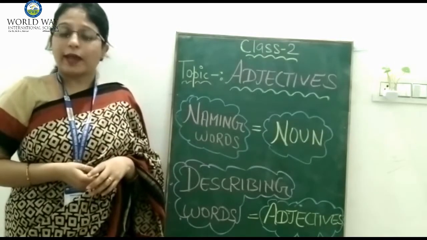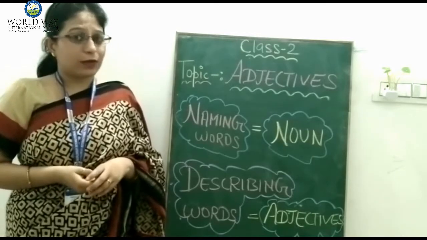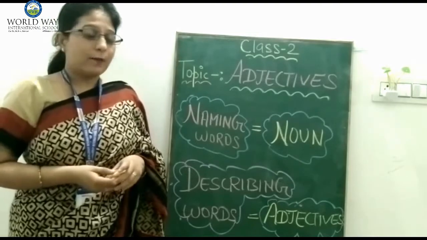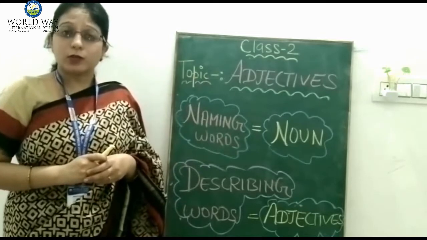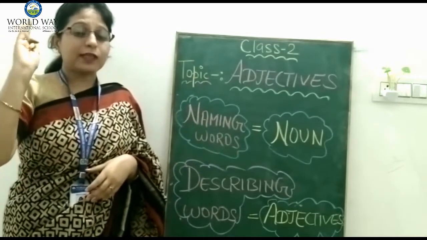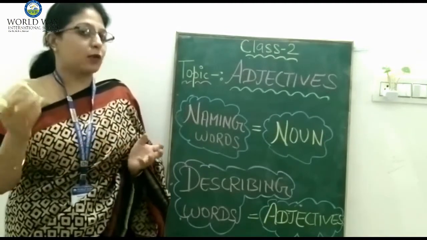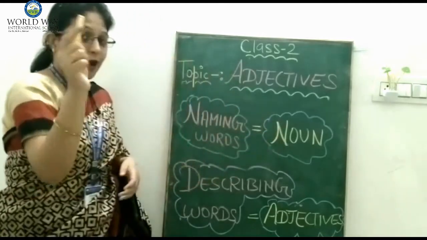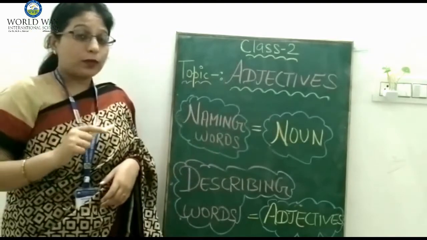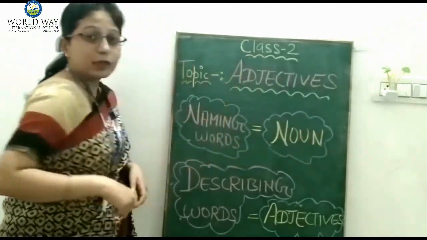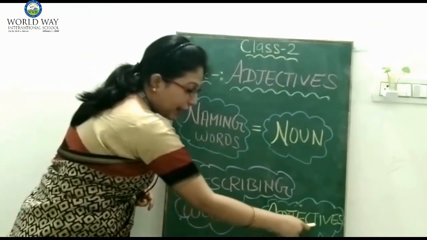Before I explain today's topic, I want to revise a few more words which relate to it. Here, what is a naming word? A naming word is a word which is used for a name, place, animal, or thing. The naming word is also known as a noun. Here, naming word is equal to noun, and the word which describes our noun is known as a describing word, or an adjective.